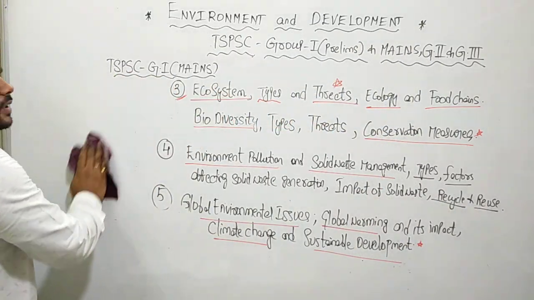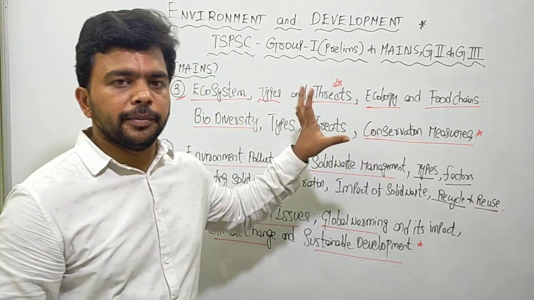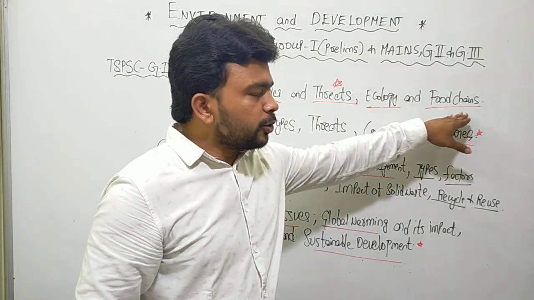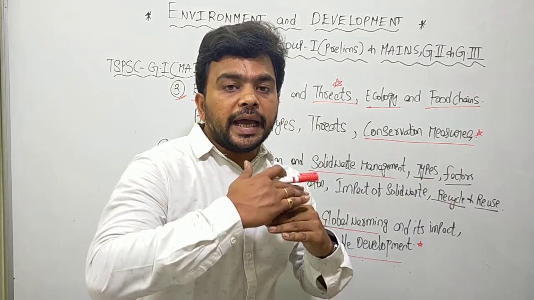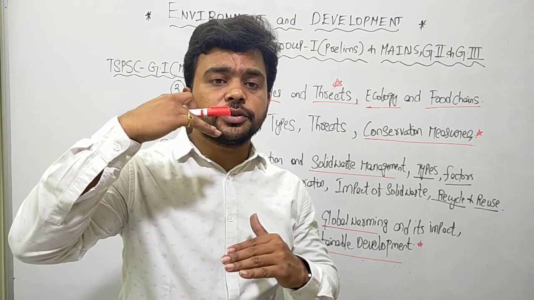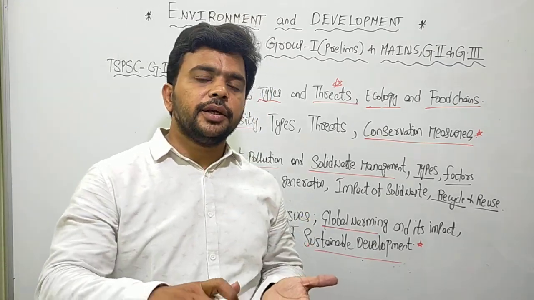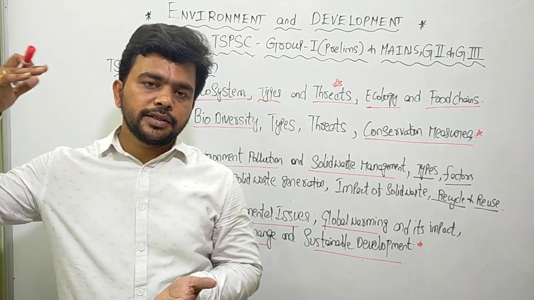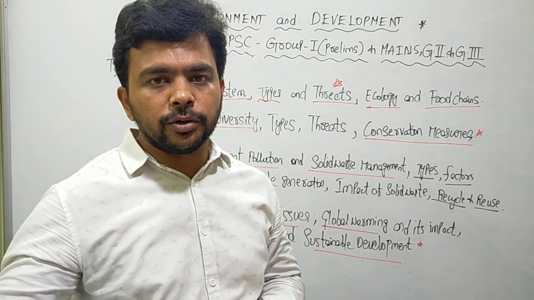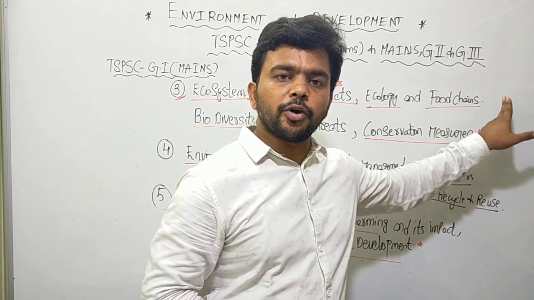And ecology is the scientific study of the entire environment and ecosystem subjects. Food chains: how energy is transmitted from one level of the ecosystem to the other, the trophic levels, starting from the plants to the next level, the herbivores, then to the carnivores and the omnivores. These are all food chain related concepts: food chain, food web, trophic level.